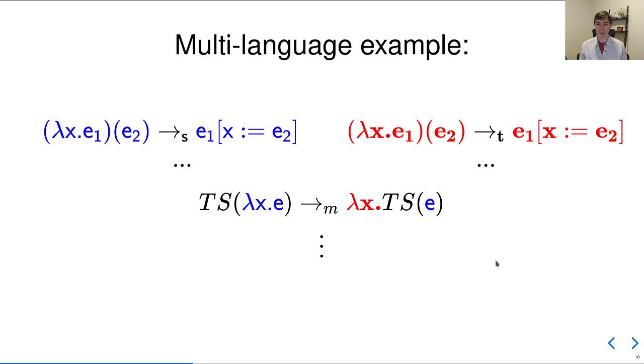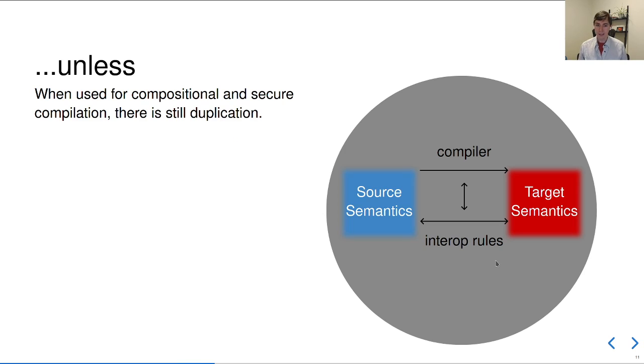So this is great. This reuses our source and target semantics. We just define the interoperability rules. There is no duplication unless we want to use this to model compilation. So when we model a compiler, we end up defining a compiler, a translation from source to target syntax. And we have to show that that compiler respects these interoperability rules.